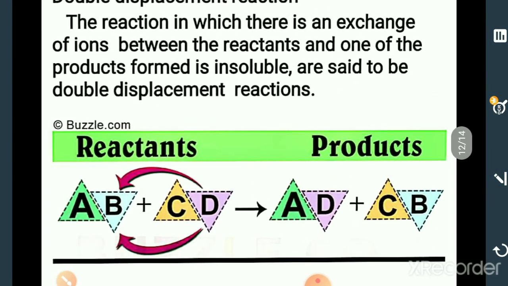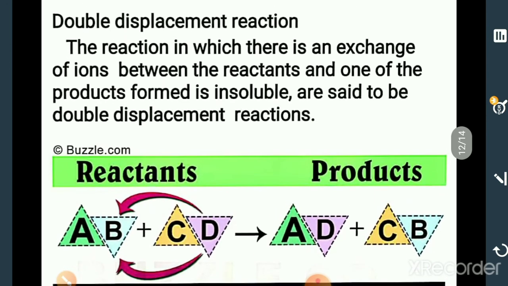Next, double displacement reaction. In this reaction, there is an exchange of ions. What do you mean by ions? Ions means charged particles, which means positive charge or negative charge.